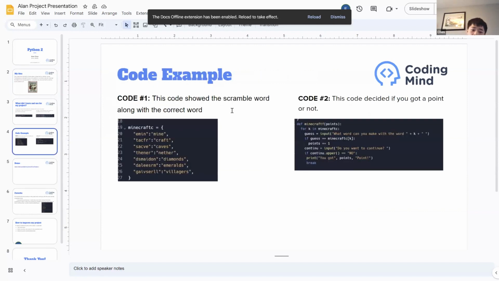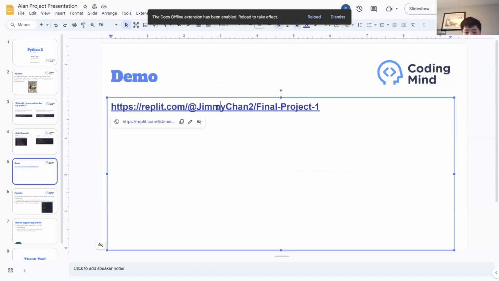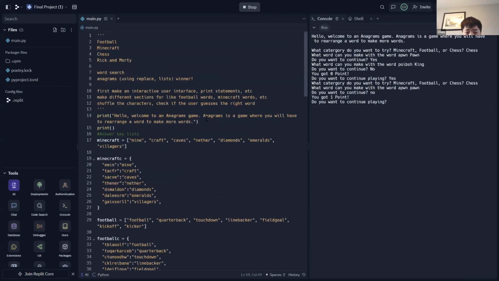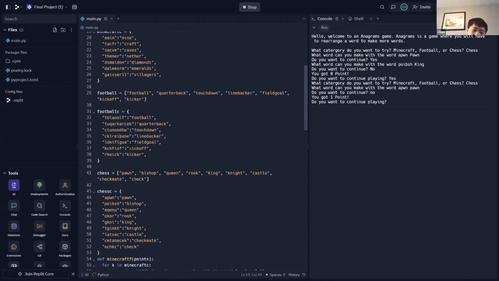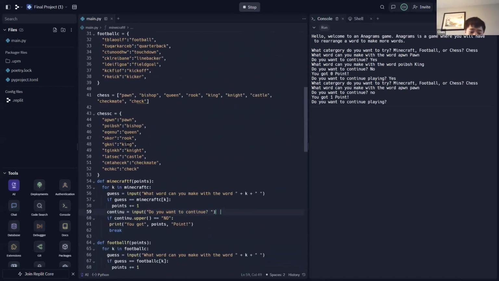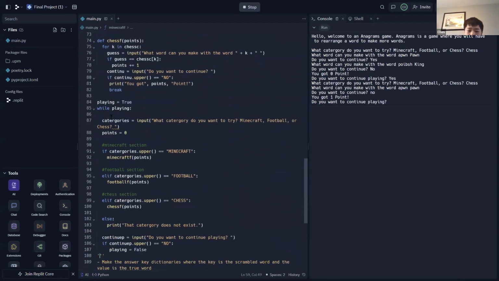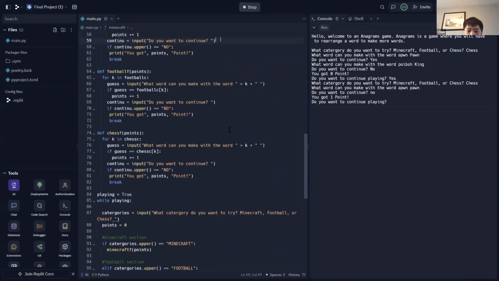The two code examples were when I make the scrambled words along with the real word, and the second code was a program which decided if you got a point or not. As you can see in the code, this is where all the scrambled words were, and I had to make them myself. And these are the point system. Decide if you got a point, and this was if you want to continue playing or not.